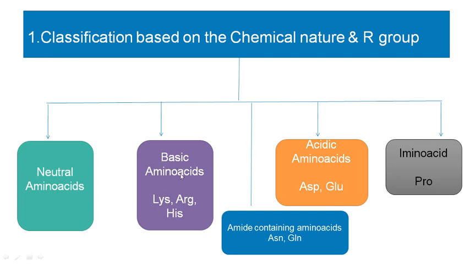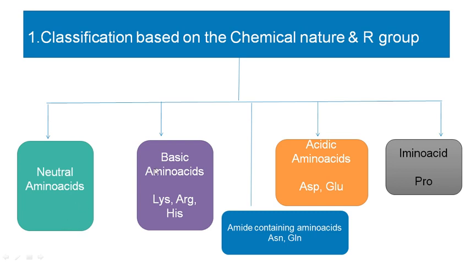Then basic amino acids, okay, based on the chemical nature and R group. Again, these amino acids are classified into basic amino acids. So what's the difference between neutral amino acids and basic amino acids? Neutral amino acids will be monocarboxylic acids. That means they have one amino group and one COOH group.